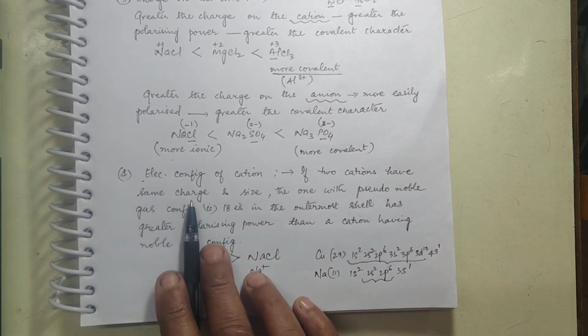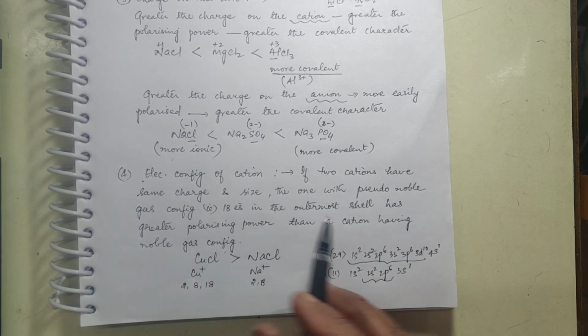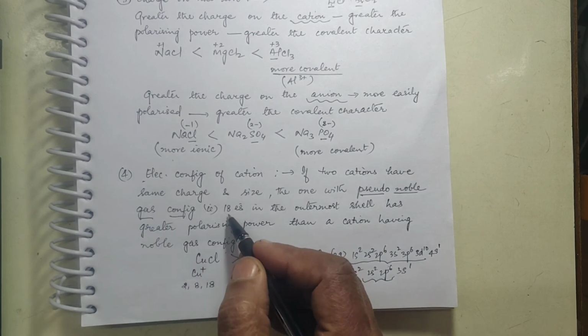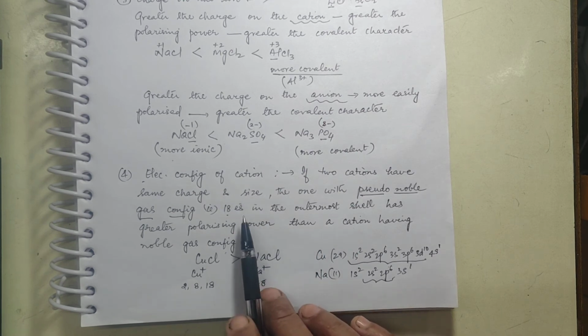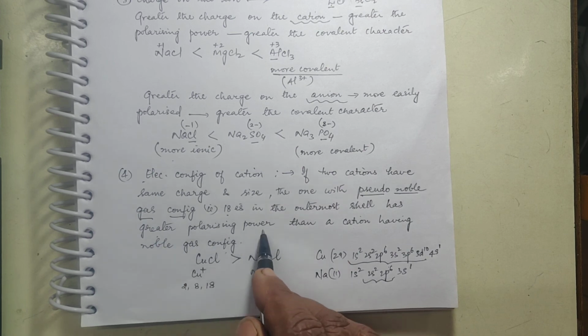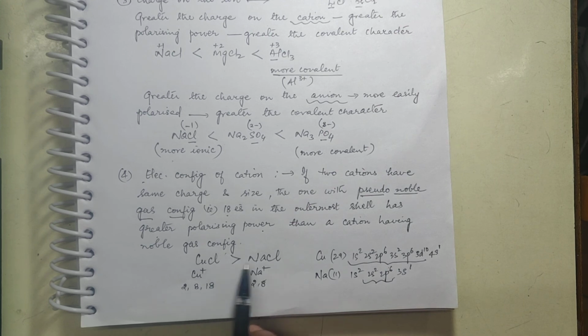Now if they have the same charge and size, the one with pseudo noble gas configuration will be more polarizing. What is meant by pseudo noble gas configuration? That is having 18 electrons in the outermost shell. Generally, noble gas configuration means 8 electrons in the outermost shell. Here I am saying 18 electrons in the outermost shell. If an ion has 18 electrons in the outermost shell, then it will have greater polarizing power than a cation having simple noble gas configuration.